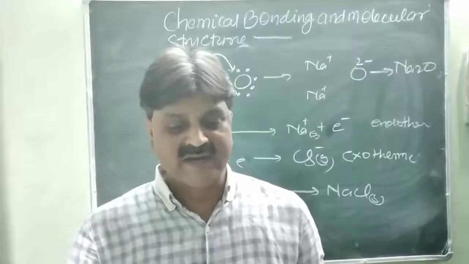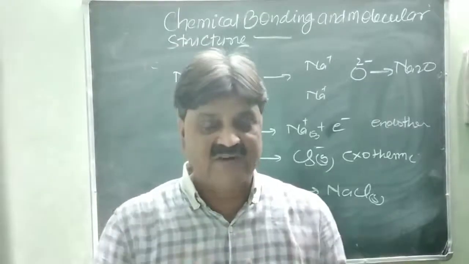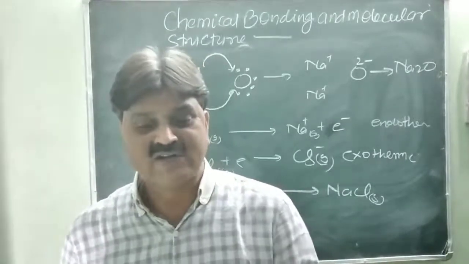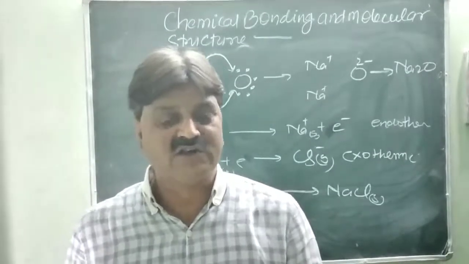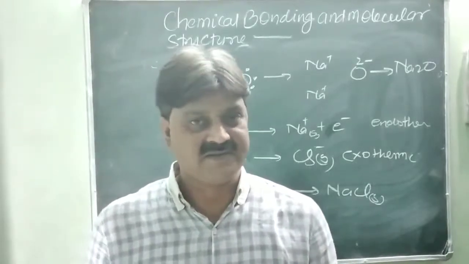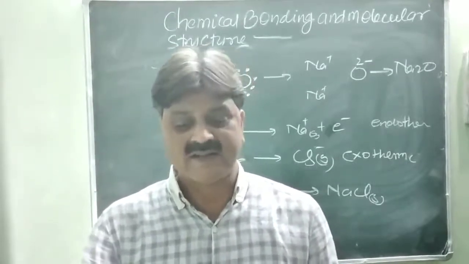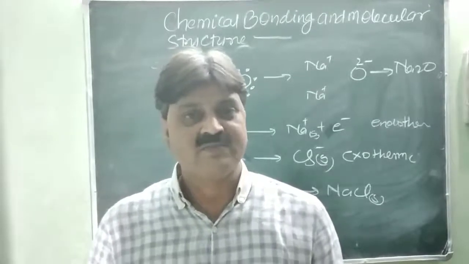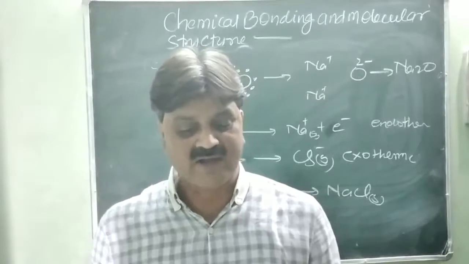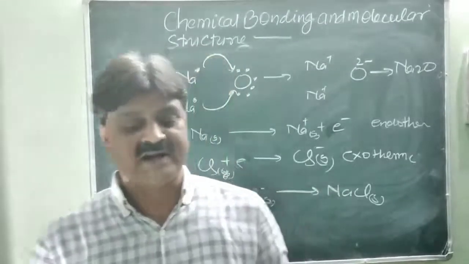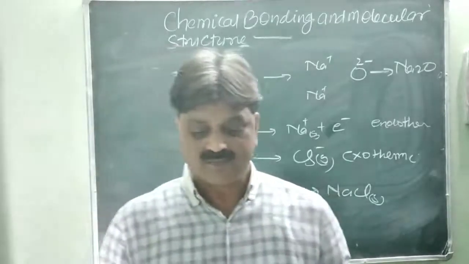The energy released by the formation of 1 mole of ionic compound from its constituent cation and anion is called the lattice enthalpy or the lattice energy. Is it clear? The amount of energy released by formation of 1 mole of ionic compound from the cation and anion is called the lattice enthalpy or lattice energy.